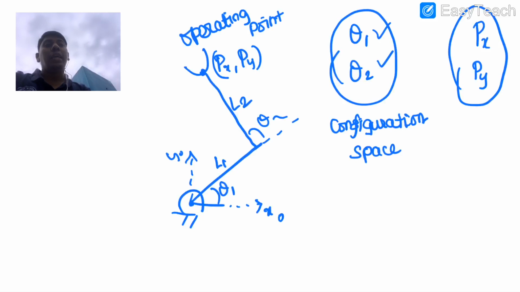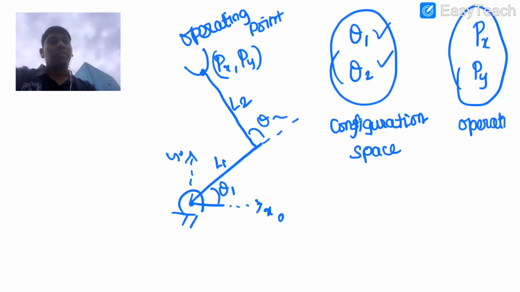So this is working, or you can say looking at, the operating end. Since it is planar, and we are looking at the positional information, these are two variables, or you can say a set of variables, that define the operating end. So this is related to the operation, and this is what we call the operational space.